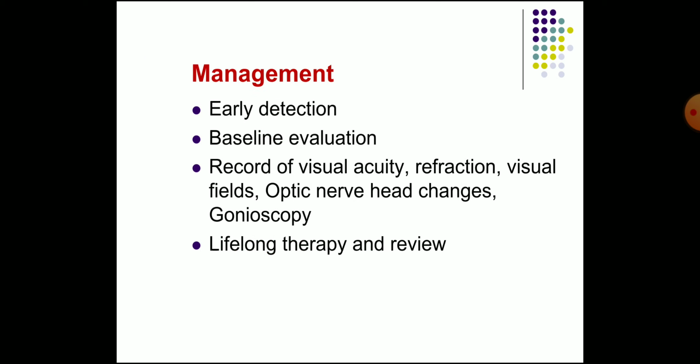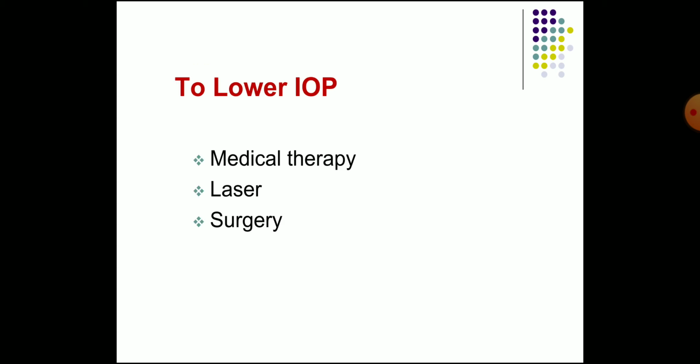Now, how will you manage? Early detection, baseline evaluation, record of visual acuity, refraction, visual fields, optic nerve head changes, and gonioscopy. These are done to evaluate the case, and then we'll decide on the management. Lifelong therapy and review is needed for glaucoma. To lower the intraocular pressure, we can use either medical therapy, laser, or surgery.